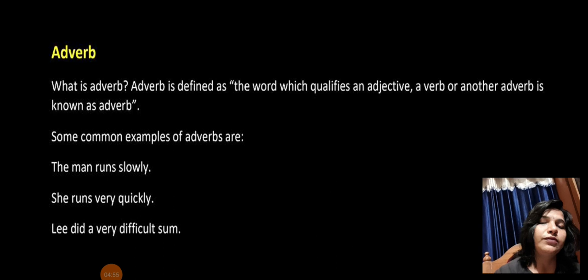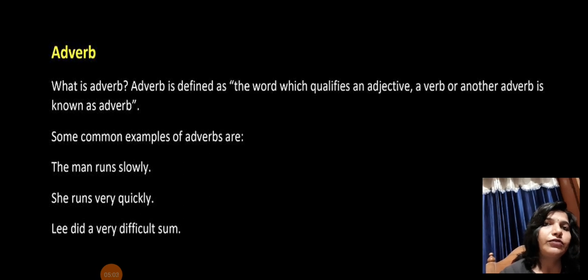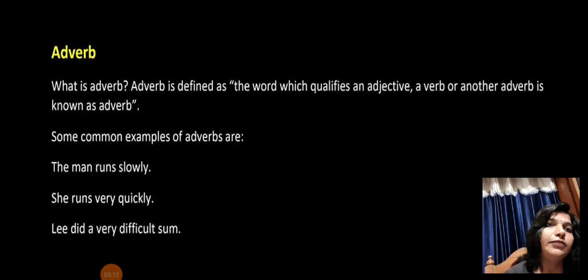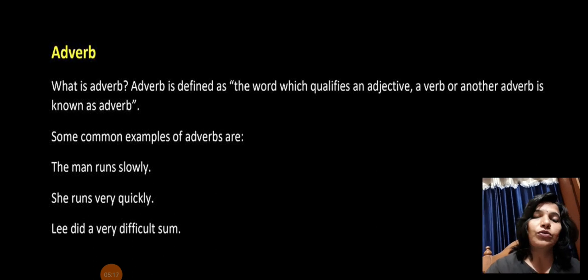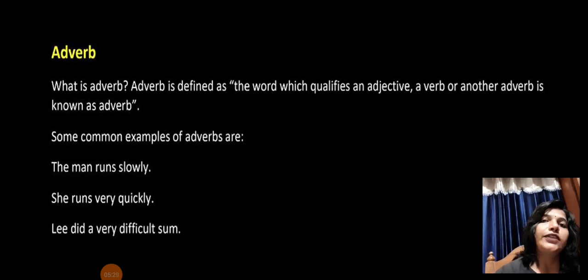Next is adverb. An adverb tells the quality; it qualifies an adjective, a verb, and an adverb itself. Suppose we take one example, slowly. Slowly is an adverb and it modifies another adverb, as in 'so slowly'. So is also an adverb, so both are adverbs. In that way an adverb qualifies an adverb itself.